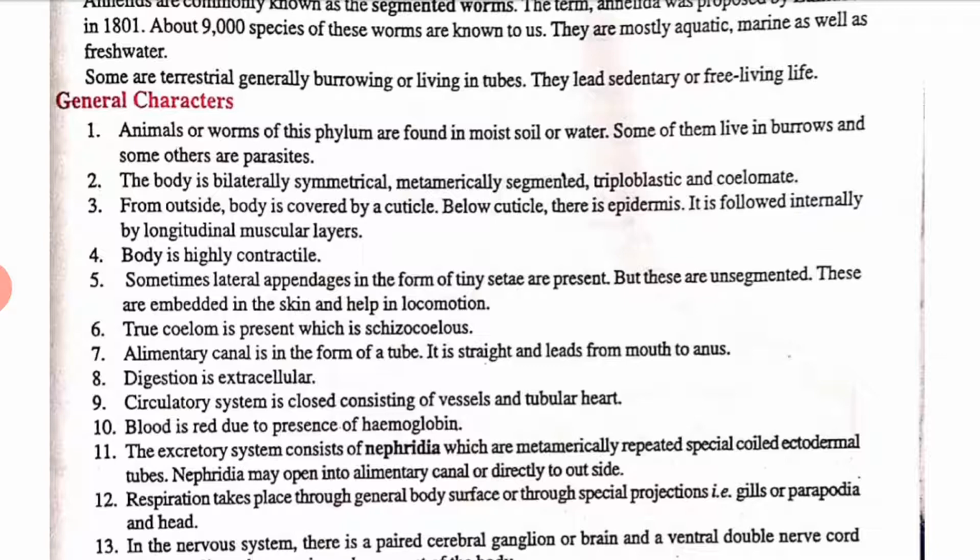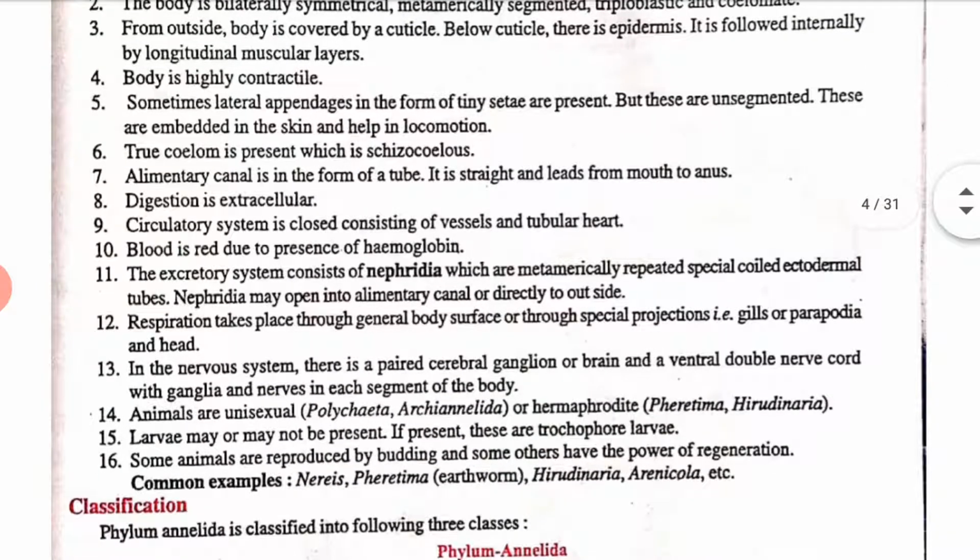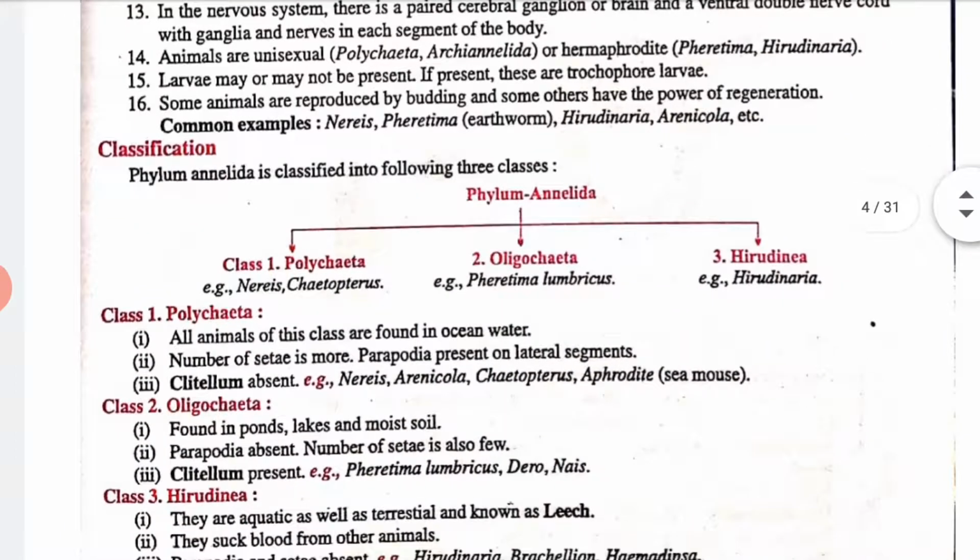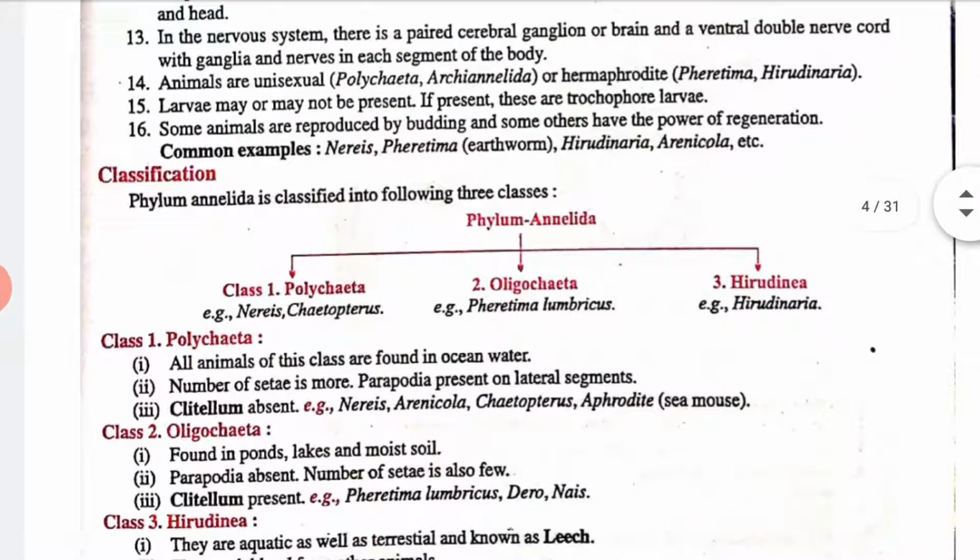The body is bilaterally symmetrical and metamerically segmented. The body is highly contractile. Digestion is extracellular. Blood is red due to the presence of hemoglobin. So we have different types of characteristics.